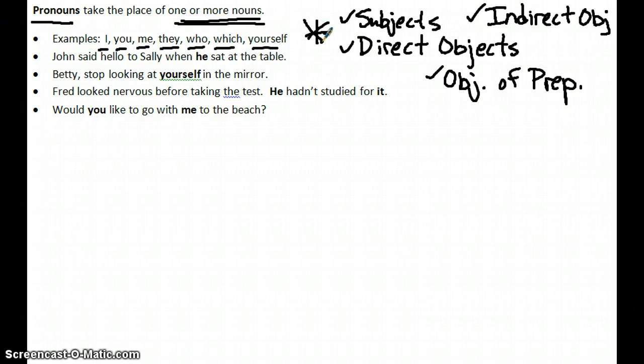Okay? So if you take a look at our first example, John said hello to Sally when he sat at the table. The bolded word he is a pronoun. We'll start right there. Hopefully, if you take a look at the definition, you'll realize that he is replacing somebody who was already stated in that sentence.